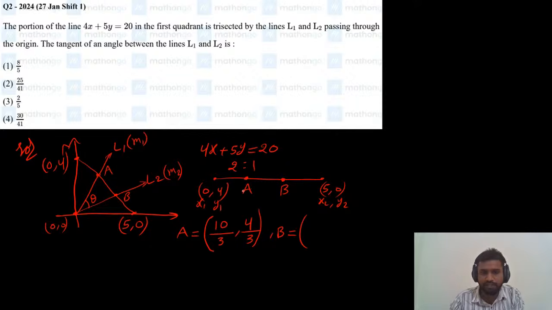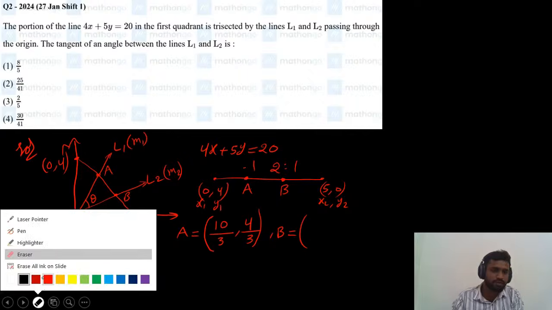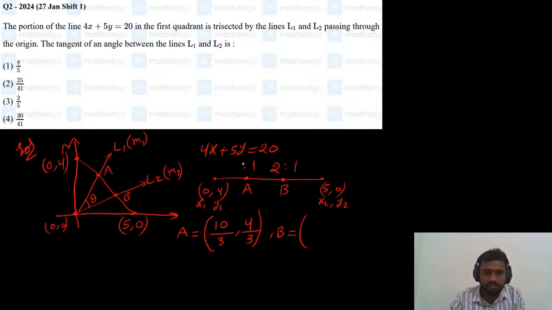Yes, A is dividing the line joining these two points in the ratio 1 is to 2, and B is dividing in the ratio 2 is to 1. Clear? So m1 x2 plus m2 x1.